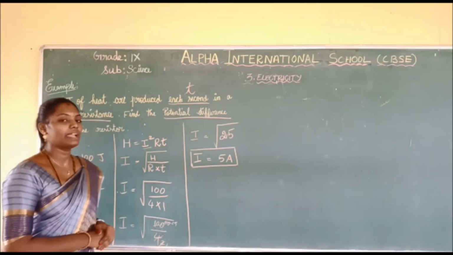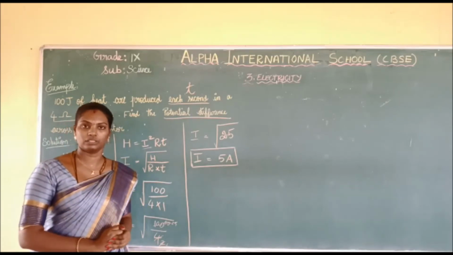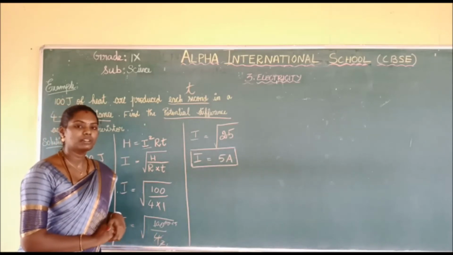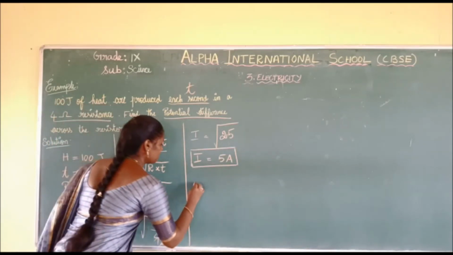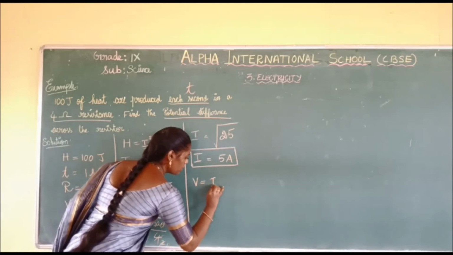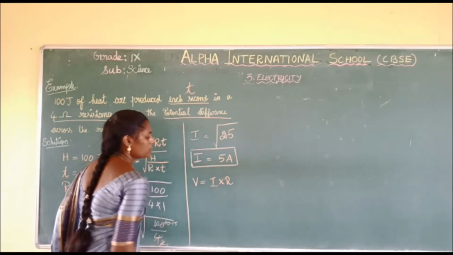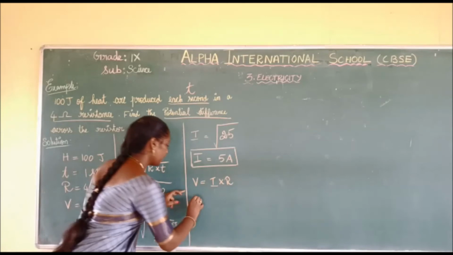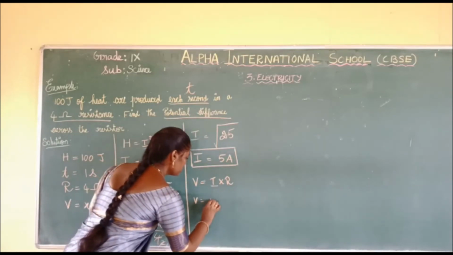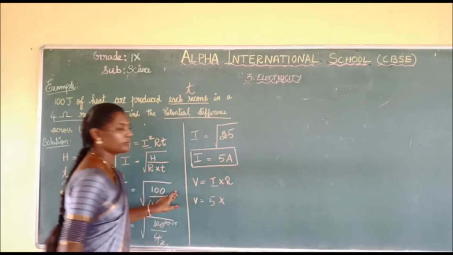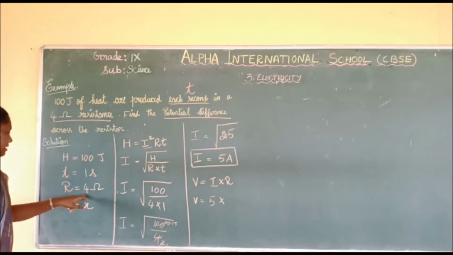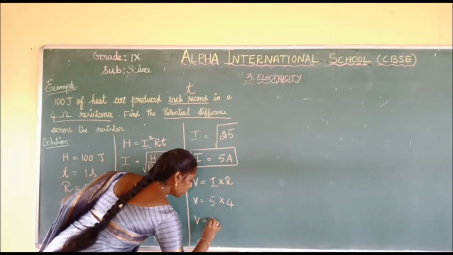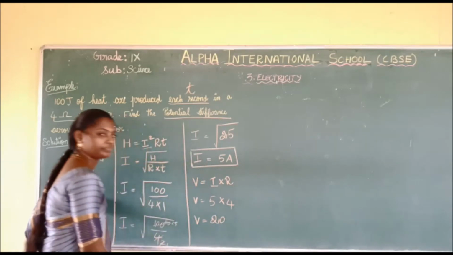So we found the current. But what is the real question? You have to find the potential difference across the resistor. So what is the formula for potential difference? Yes, that is V is equal to I into R. So now we know the value of I and R. What is the value of I? Yes, that is 5. And what is the value of resistance? That is 4 ohm. So potential difference is equal to 5 into 4, that is 20 volt.